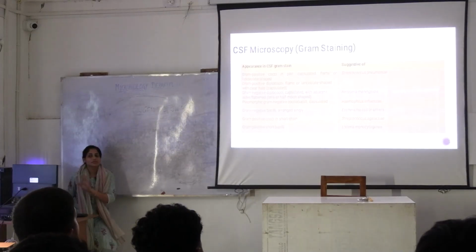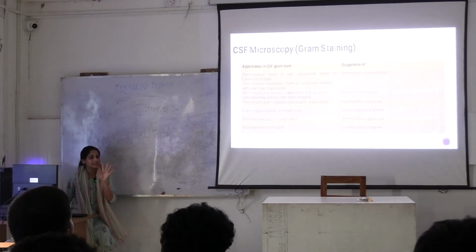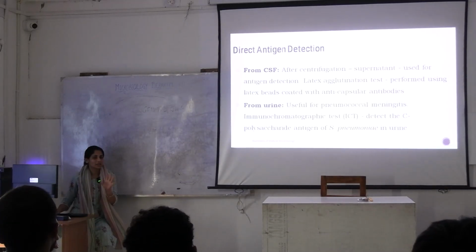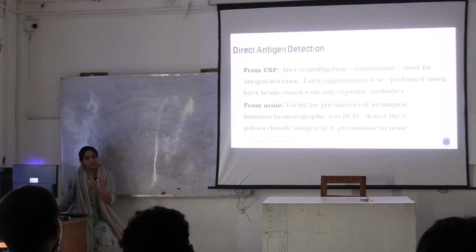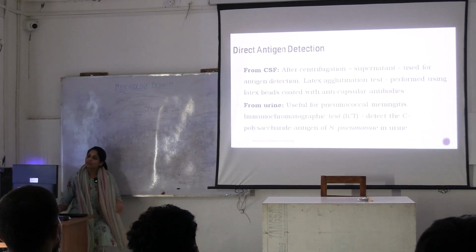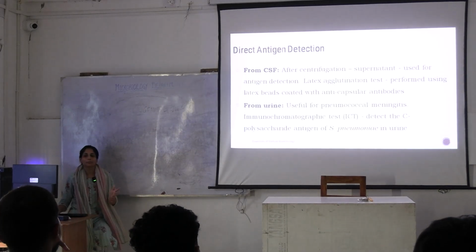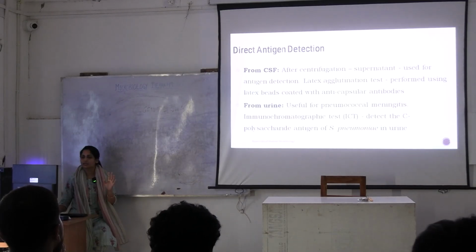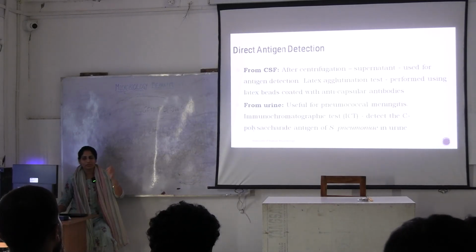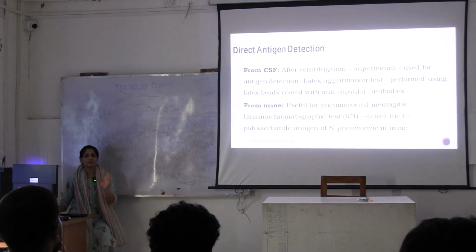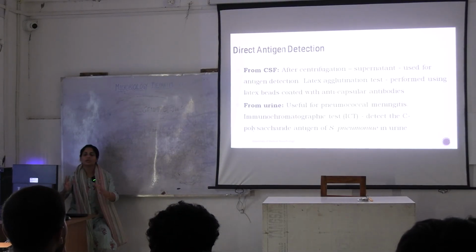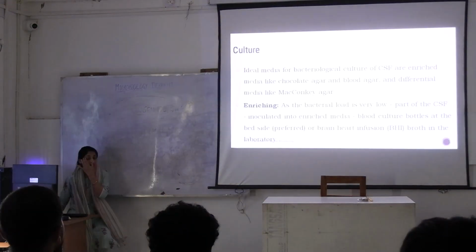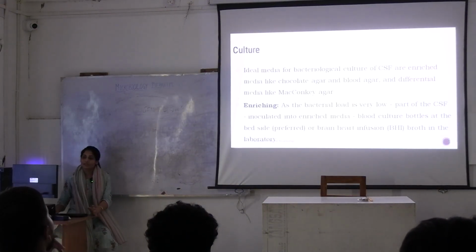This was for gram staining. Using the CSF sample, what else can you do? You can go for antigen detection through CSF sample and through urine, or you can perform PCR, or you can perform BioFire array, which has the panel for acute or chronic bacterial or viral meningitis. It has all the causative organisms, which runs PCR for all these organisms, and it will give you an automated report, that is PCR. Okay, but what is conventionally done is the culture of CSF sample.